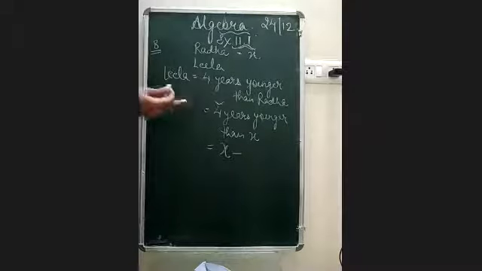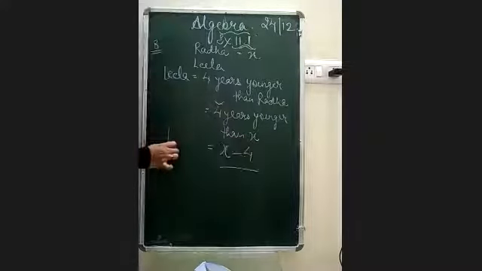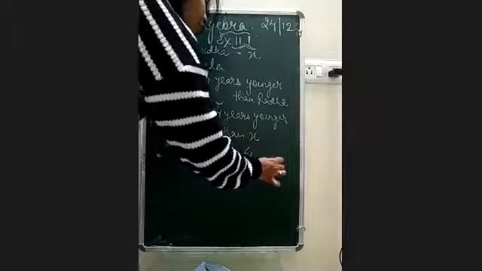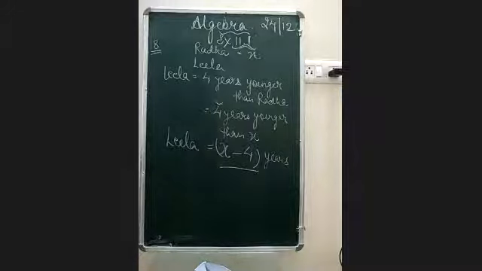Minus, so that is X minus 4. So the answer would be that Leela is X minus 4 years. Don't forget to mention years, because you are talking about years. Yes, you are talking about years. So that is why the answer would be X minus 4. Okay, now let's move on.